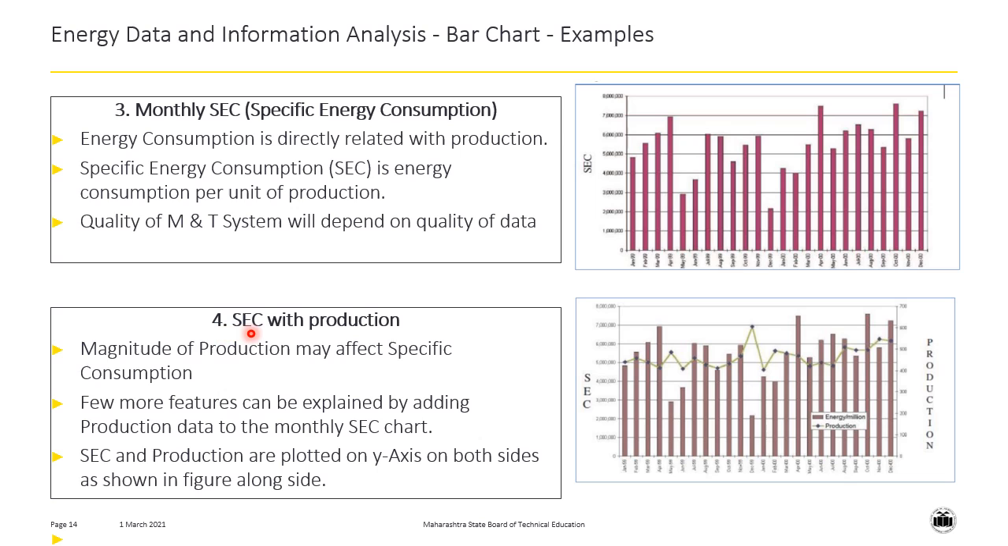In the fourth type of bar chart, which is the specific energy consumption with production, as shown in this bar chart on the bottom right hand corner, we can see the specific energy consumption per month along with the production for that particular month. So if we compare the fourth type of bar chart with the third type of bar chart, we can conclude that bar chart number 4 is better because along with showing the specific energy consumption, it also shows the production data for each month.